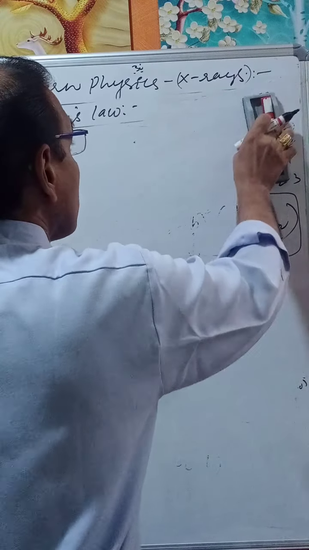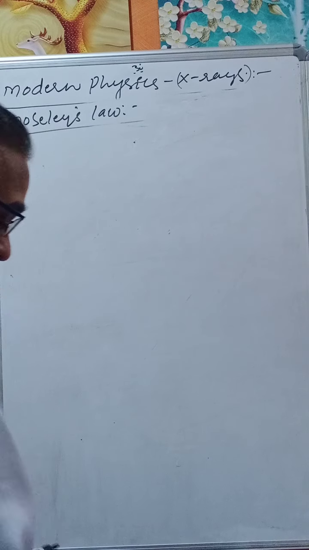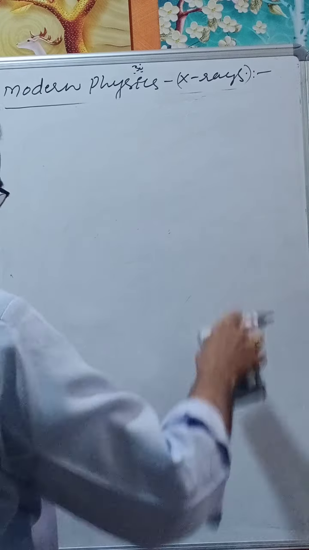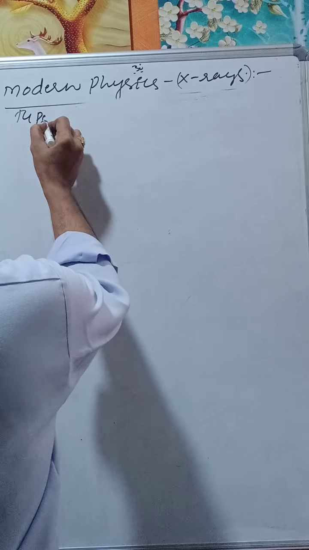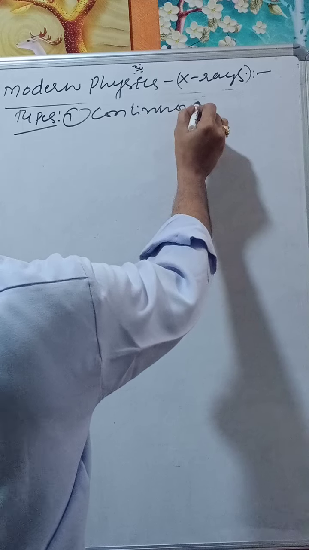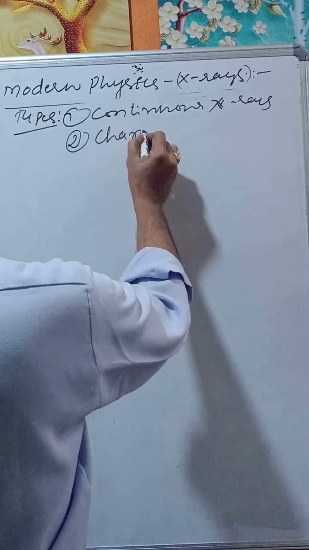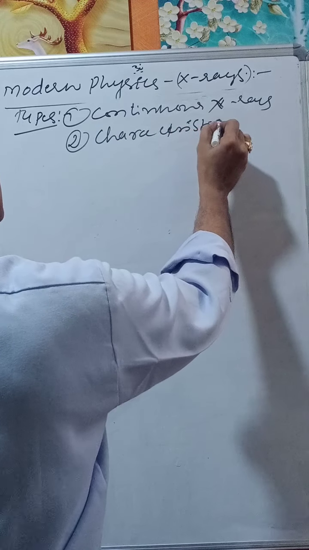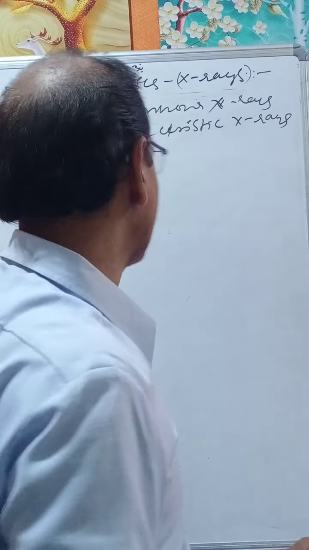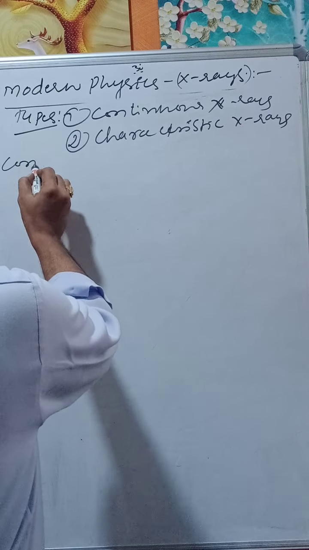Okay. Now what are the types of X-rays? We have continuous X-rays and characteristic X-rays. Number one is continuous X-rays, number two is characteristic X-rays. Now how can we get the continuous X-rays? The continuous X-rays are obtained as follows.